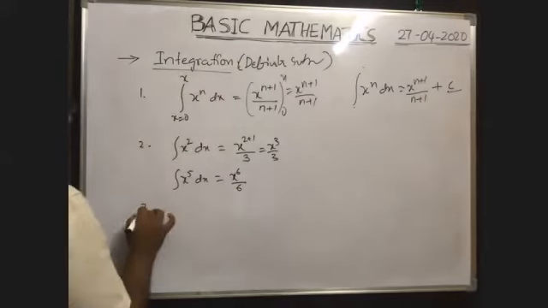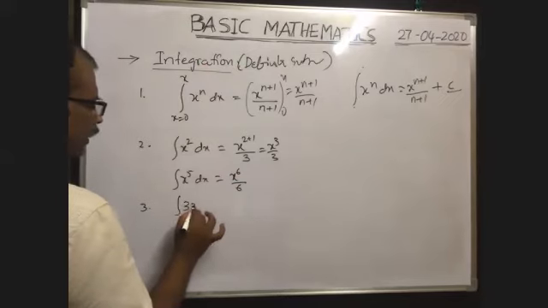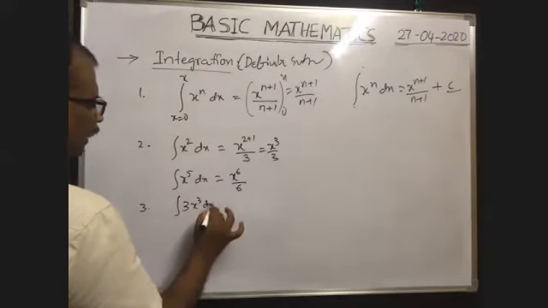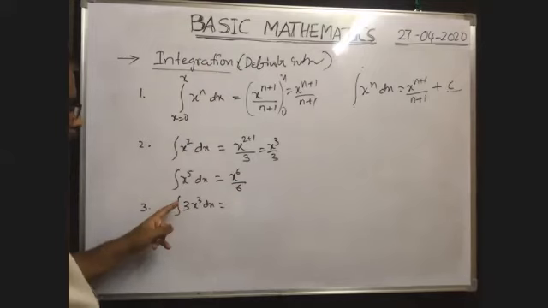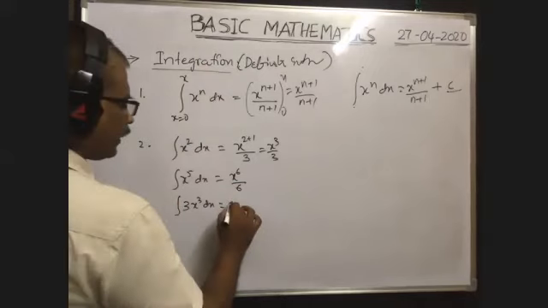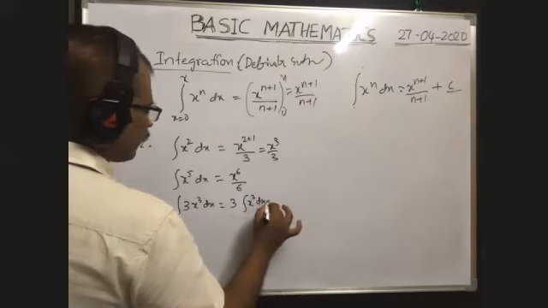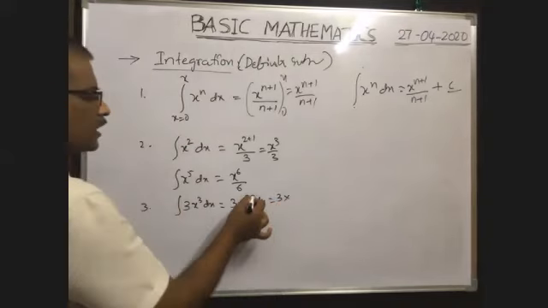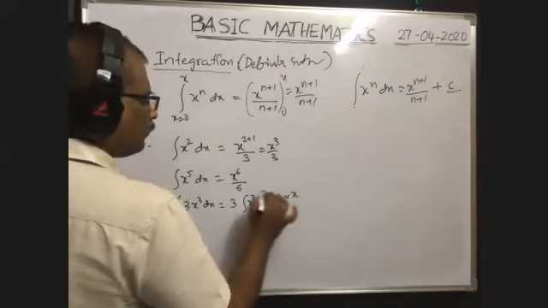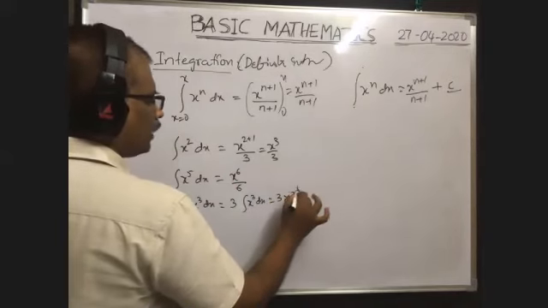Okay, next, third one, integral 3x cube dx. In this case, as it is a constant, we can write the constant outside the integration, 3 into integral x cube dx. That is equal to 3 into integral x cube dx, which means x to the power must be increased by 1, that is x to the power 4 by 4.